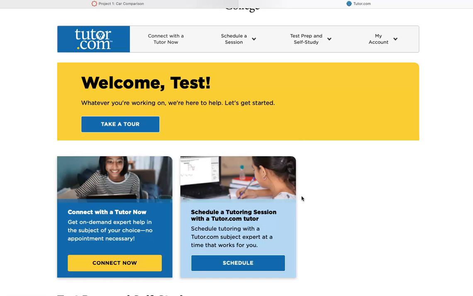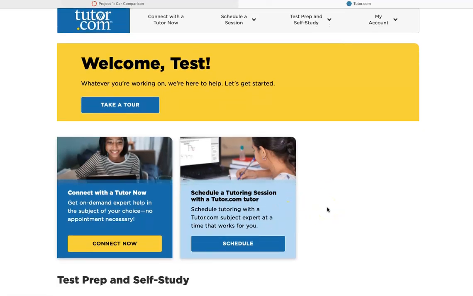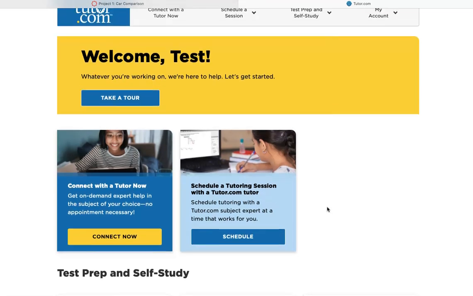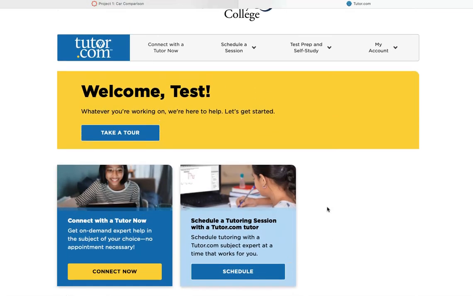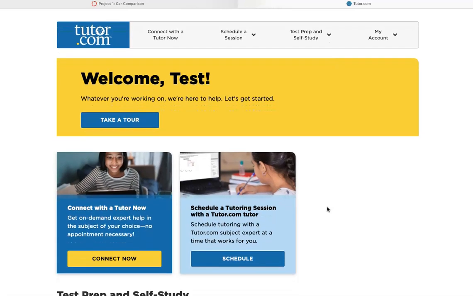I can't remember if it's per month or per semester, but if you run out of hours, you can let me know and I can get you more hours. I'll have to talk to somebody to do that, but that's not a problem. The nice thing about this is that it is 24 hours. So if you're up at 1 a.m. doing homework and you need some help, you can go here to get some help on it.